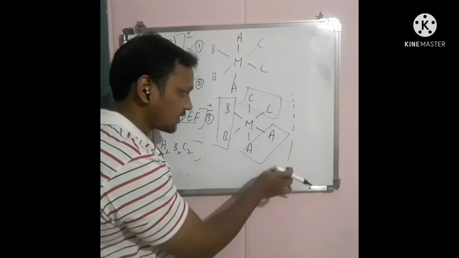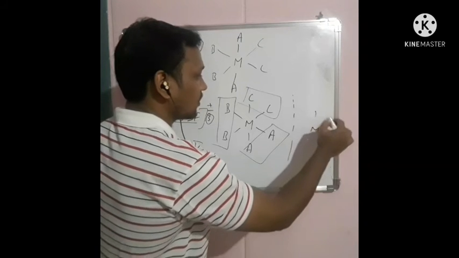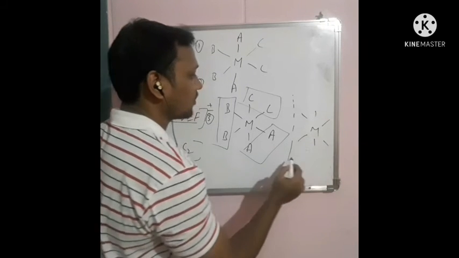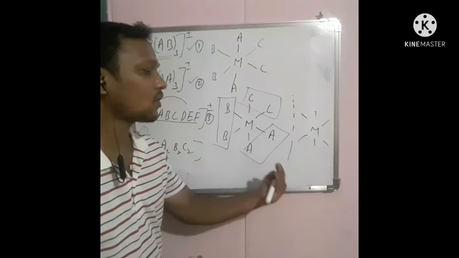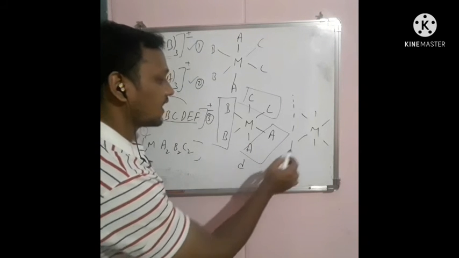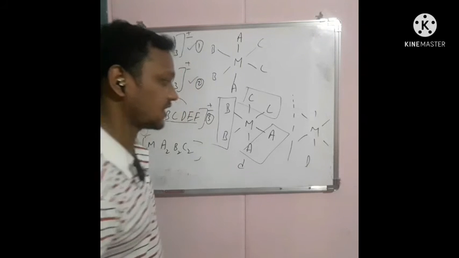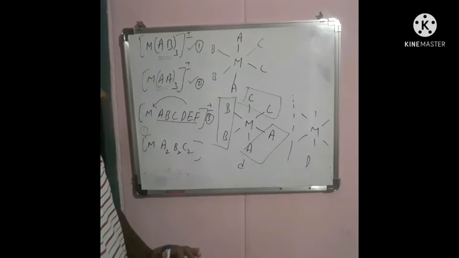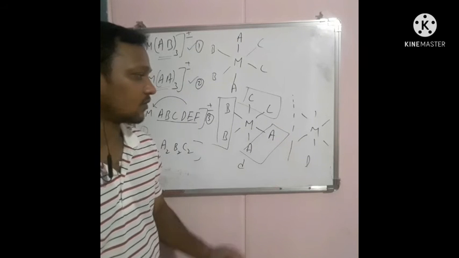If you place a mirror in front of the compound, the mirror image of this compound is non-superimposable. It can rotate the plane polarized light. If it rotates the plane polarized light towards dextro, the mirror image of this compound rotates the plane polarized light towards the left side. Like that, the cis isomer can exhibit optical isomerism.